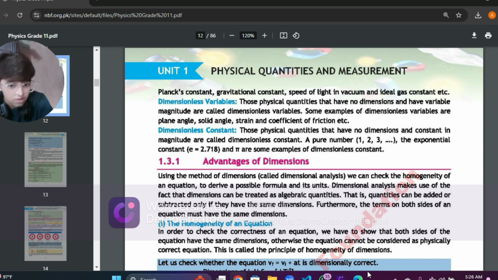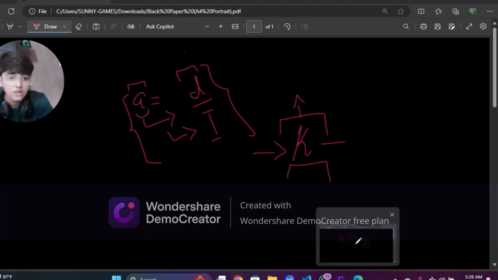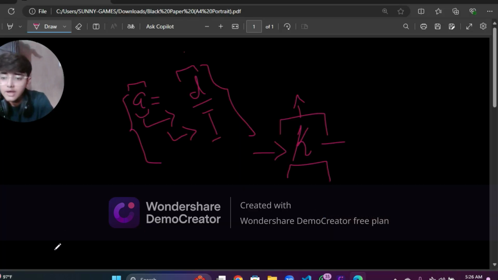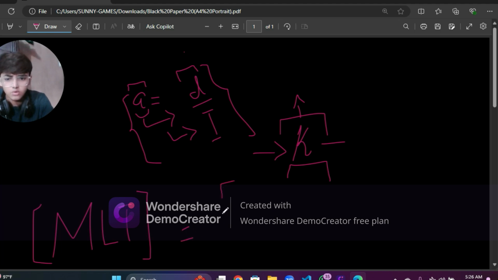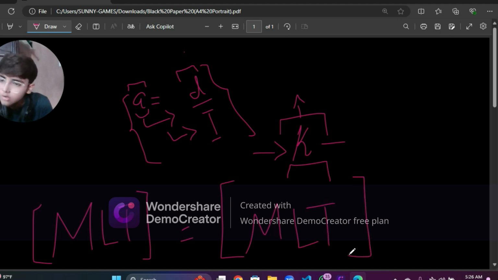Now let's just discuss what homogeneity is. If I say when a dimension MLT is equal to MLT, again that is known as homogeneity, the law of homogeneity. Nothing more complicated or difficult here.